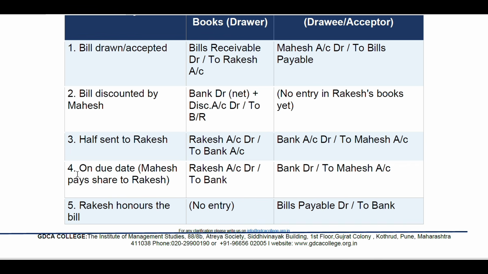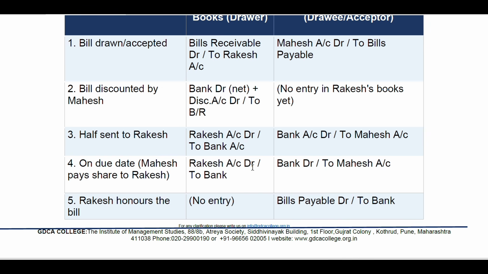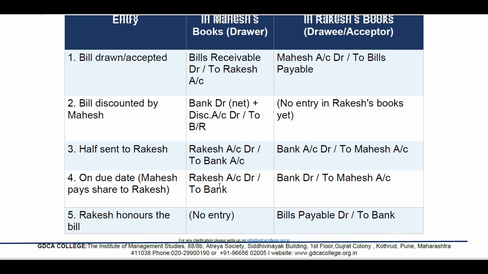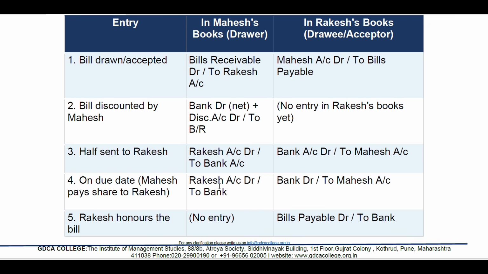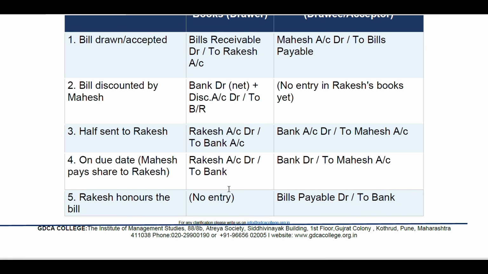On the due date, Mahesh pays his share to Rakesh. Then how will the entries be? Rakesh account debit to bank, debit to Mahesh account. Rakesh honors the bill: no entry in Mahesh's books, and bill payable on the debit side in Rakesh's account.